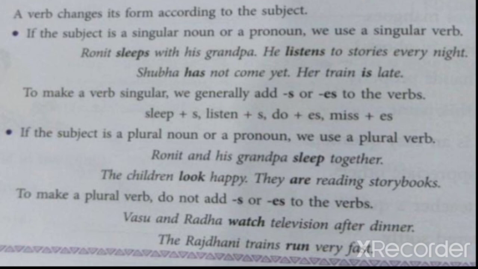To make a plural verb, do not add s or es to the verb. So Vasu and Radha watch television after dinner. So Vasu and Radha, plural form, right? So do not add s or es to the verb. The Rajdhani trains, okay, run very fast. So have you all understood this? So that's very simple, students. Subject singular, add s, es to the verb. Subject plural, do not add s, es to the verb. That's all.